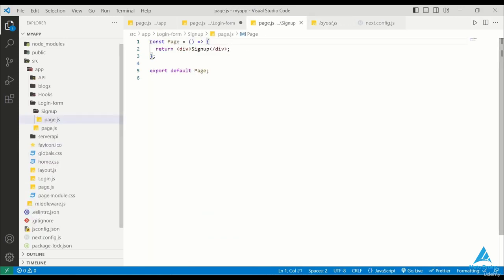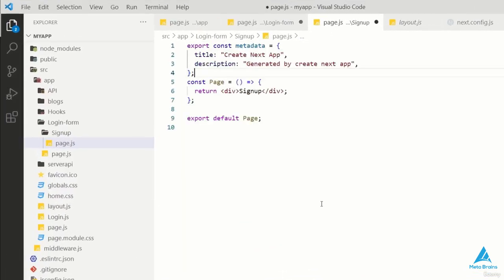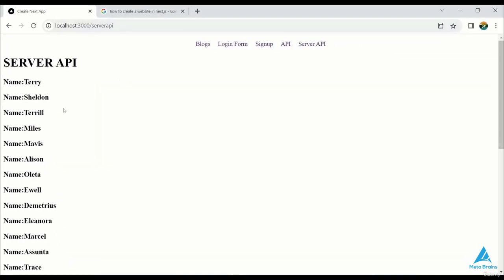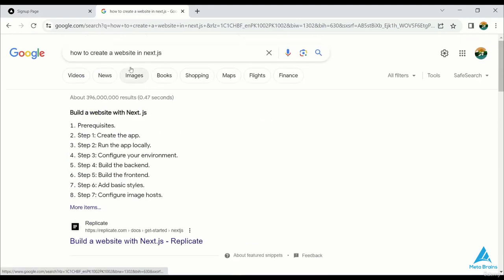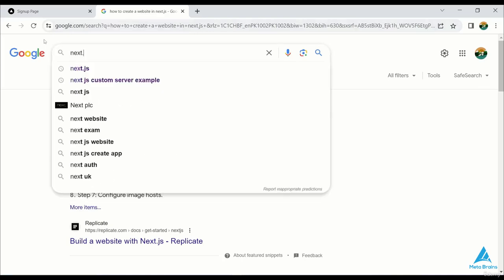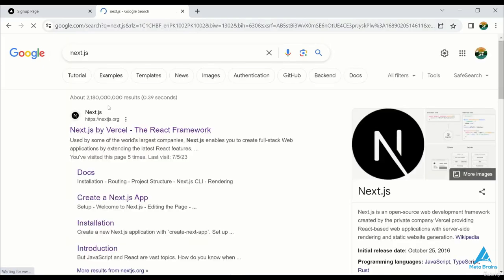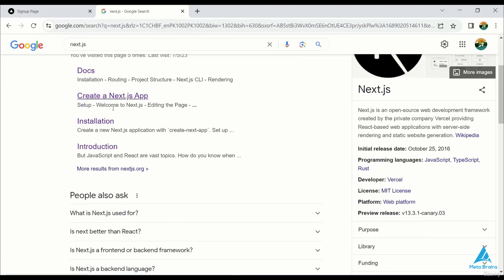Simply copy it from the layout.js file and paste it into the page.js file. Then modify the title and add a description. Now save the file and refresh your browser. As you navigate through your site, you'll see the customized titles and descriptions in action. This metadata can significantly impact how your pages appear in search results. When you officially launch your website, purchase a domain, and configure hosting, you will have the opportunity to fully optimize your website for publication. So this basically includes adding titles, descriptions, and other SEO related elements.